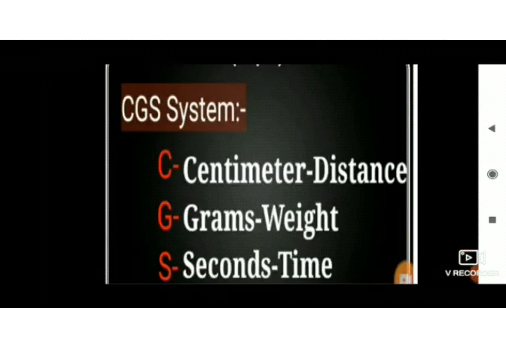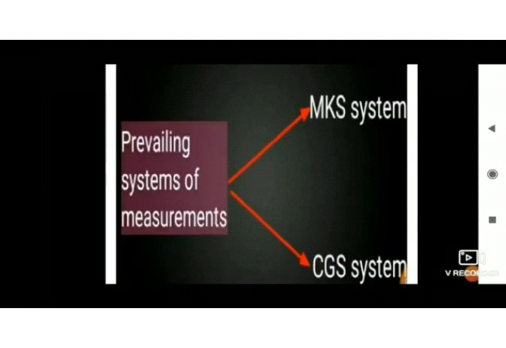Prevailing system of measurement, the second system is the CGS system. In this system, distance is measured in centimeters, mass in grams, and time in seconds. There are many physical quantities, but a majority of them are related to each other. For example, you have learned that the quantity speed is the ratio of the quantities distance and time. MKS and CGS are the two systems which are used for different physical quantities such as mass, distance, time.